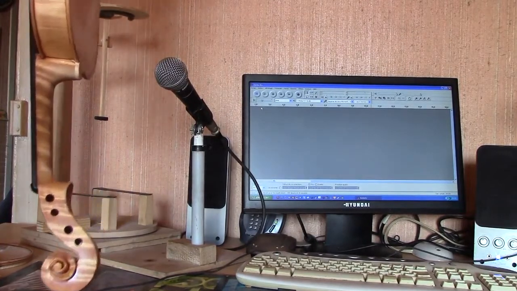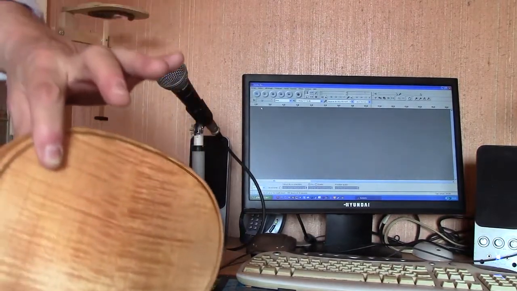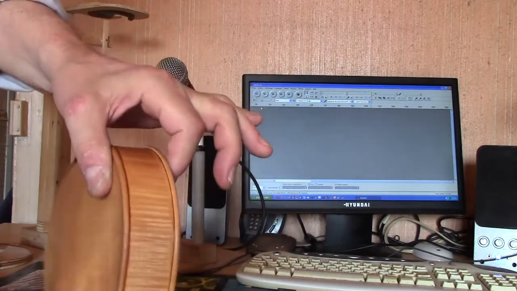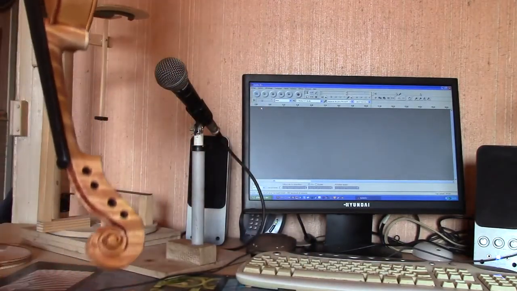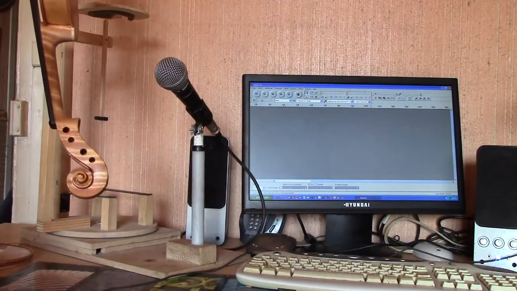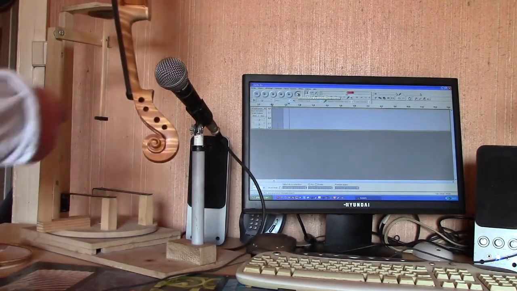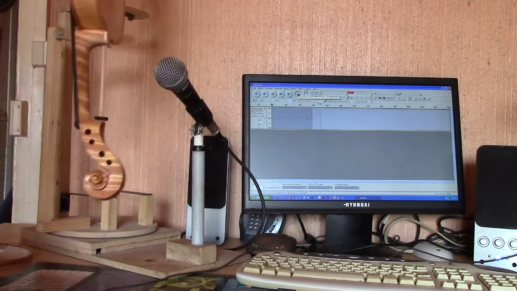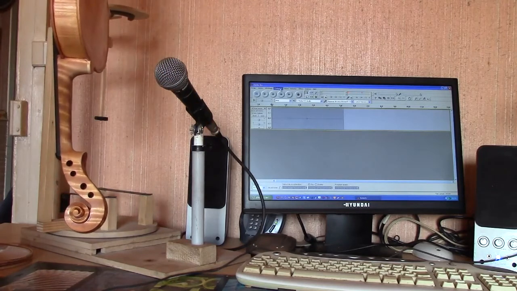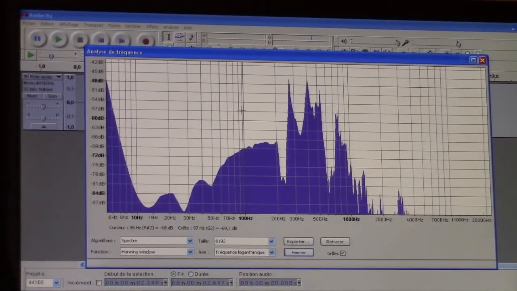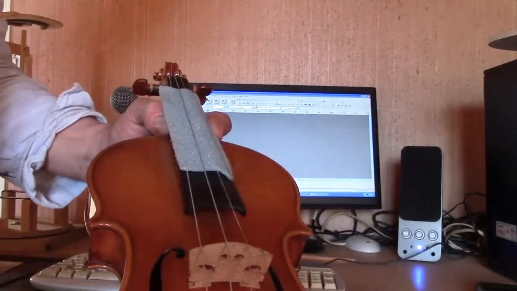To learn the B0 mode frequency without strings, hold the body on a point within the nodal region of the lower bout. Tap the fingerboard by the nut, or on the neck at the same level if the strings are in place. The B0 mode frequency peak is always quite visible. Here, its frequency is at 272 Hz. It is preferable to make this frequency reading without the sound post in order to avoid confusion with the A0 mode.